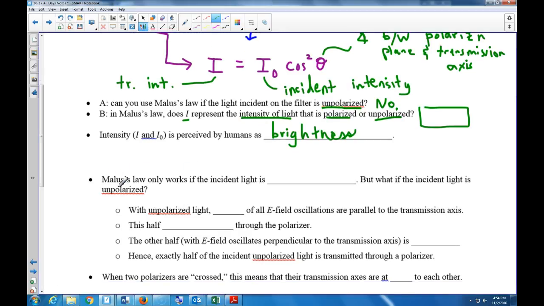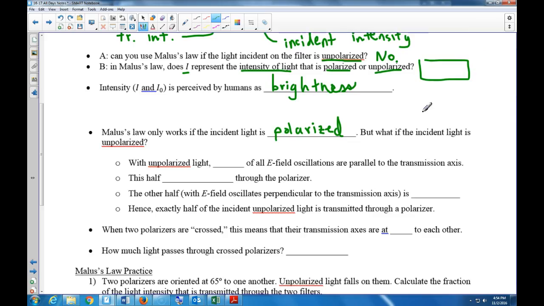Now here's the thing. Malus's law, we saw, only works if the incident light is polarized. But what if the incident light is unpolarized? How much gets through if you have this scenario? Here's the light unpolarized, and it's traveling toward, let's make it simple, a horizontal filter. How much gets through? Clearly half of it, right?